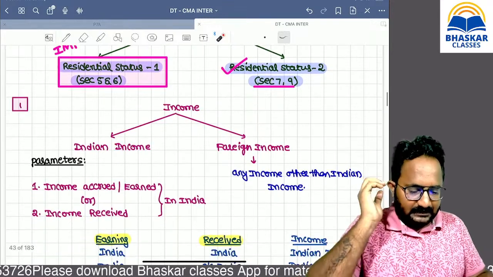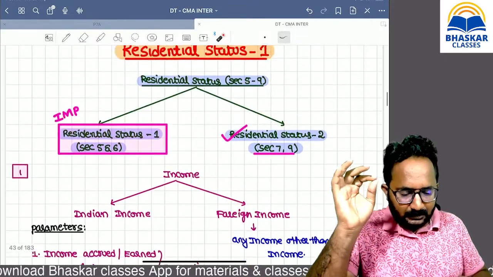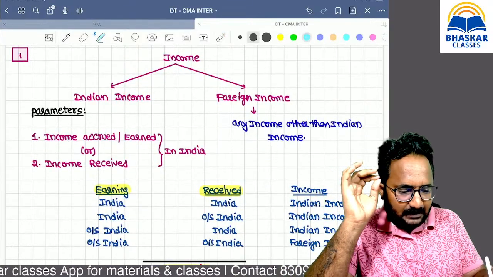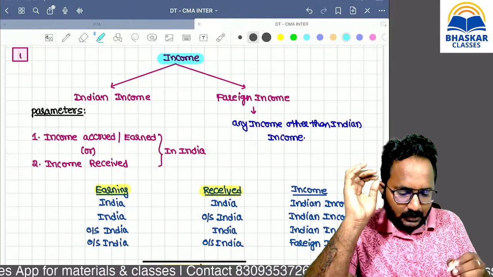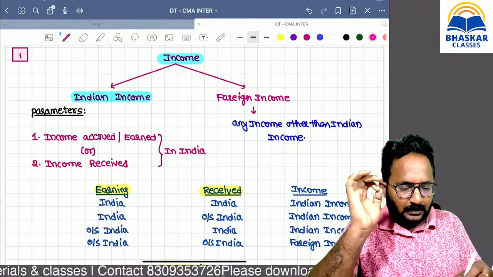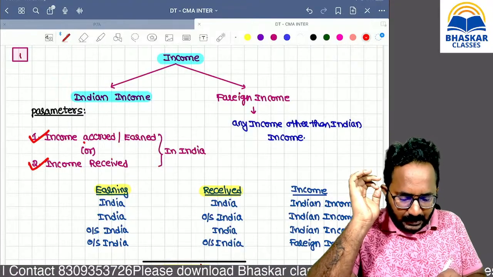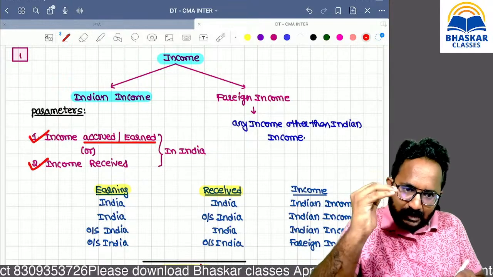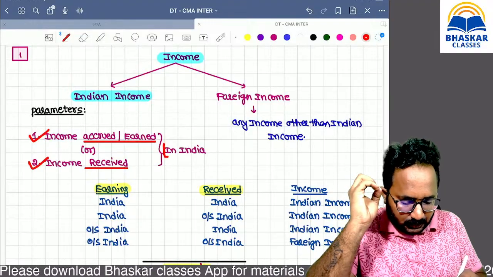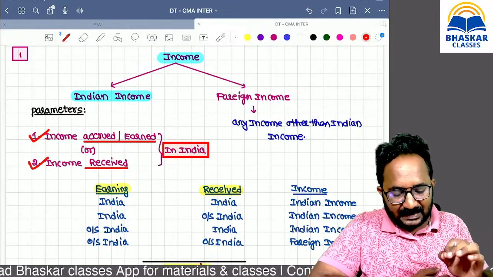So directly we can start our discussion with the basics. Then after we can do the problems also. Remember, sir, if any one income is there, how can we classify whether that income is Indian income or foreign income? If one income satisfies any one of the two parameters, first, income accrued or earned, one and the same, and next, received. If any one of these two things is connected to India, that income is called Indian income. Remember, either earnings or receipts.